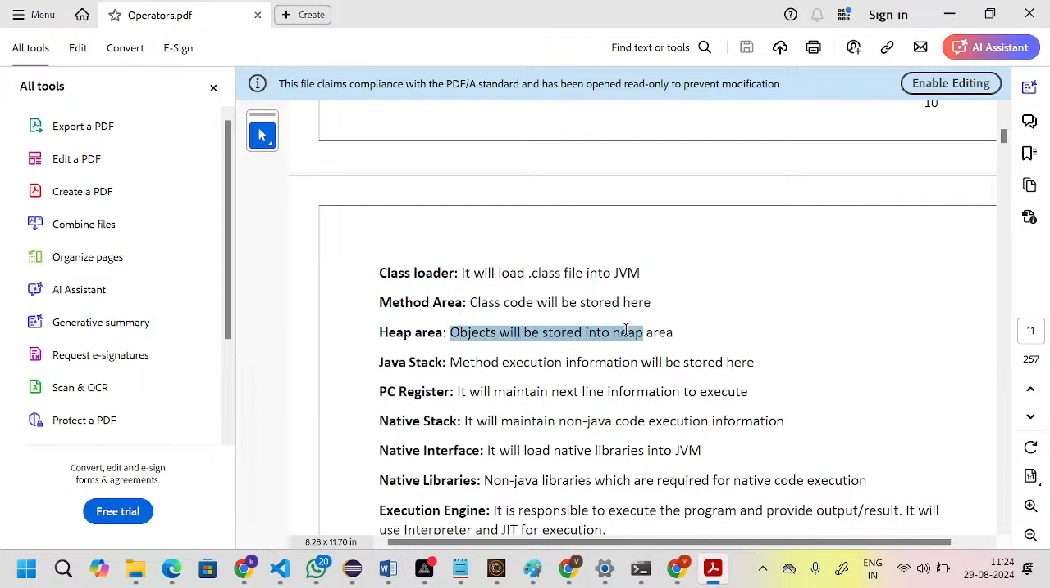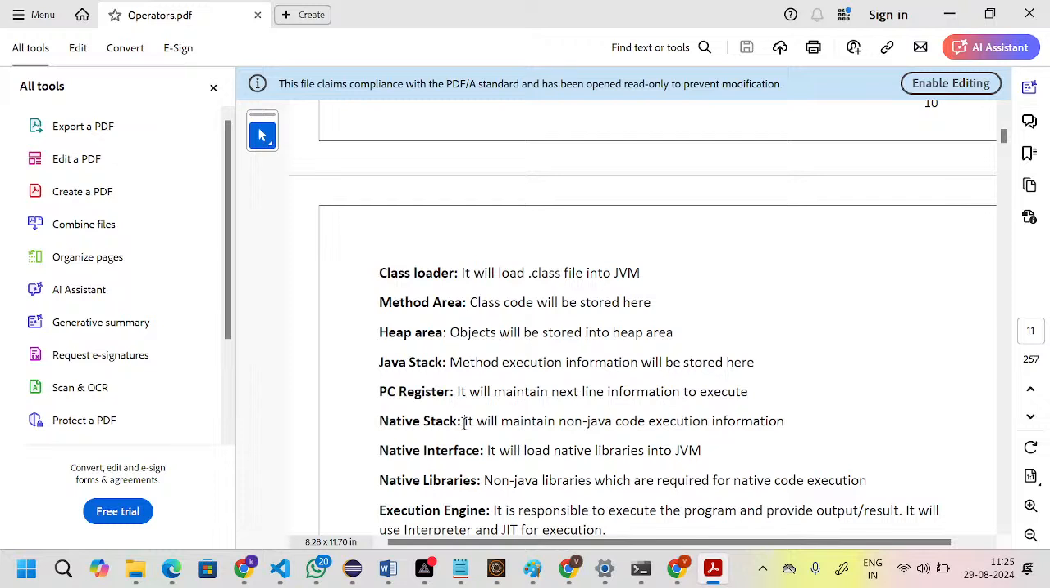Okay. Next, what will the heap area do? Objects will be stored in the heap area. Okay. Next, Java stack. What will it do? Method execution information will be stored in the Java stack, like which method is executing currently. Next, PC register. It will maintain line information. It will maintain the next line information to execute.